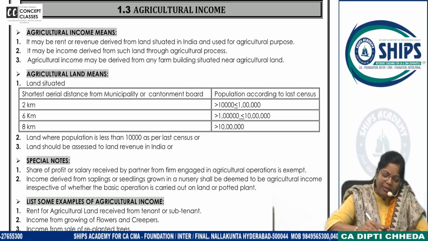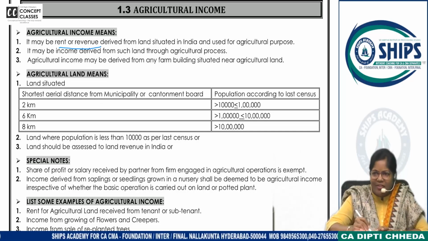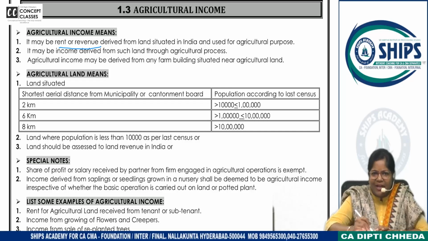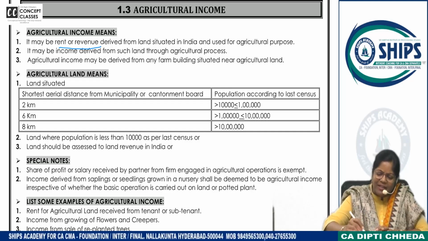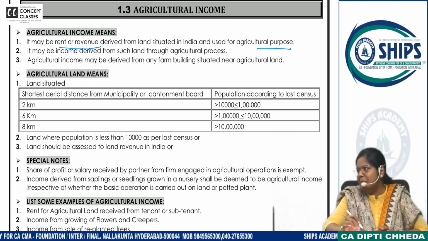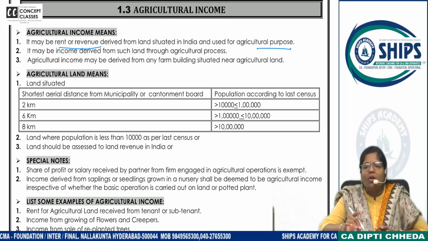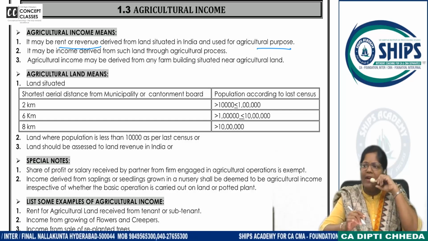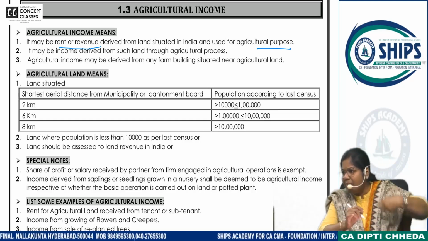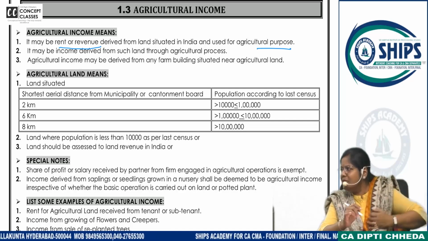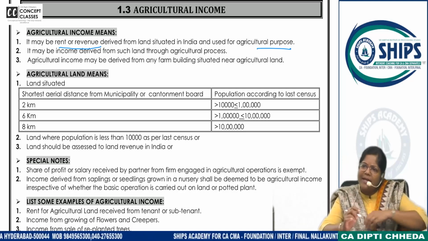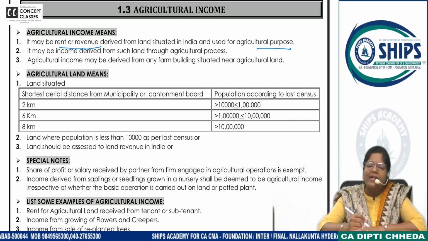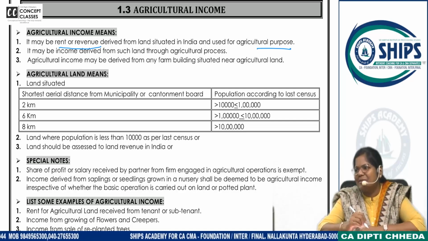So rent and revenue you are deriving. You yourself are not doing agricultural activity. You are getting rental income, and it is used for what purpose? Agricultural purpose. If you have given it on rent, but they are hosting, say, weddings and functions in the farmhouse, will it be exempt? No. Though they are paying you rentals for accommodation and all, it will be very well taxable.